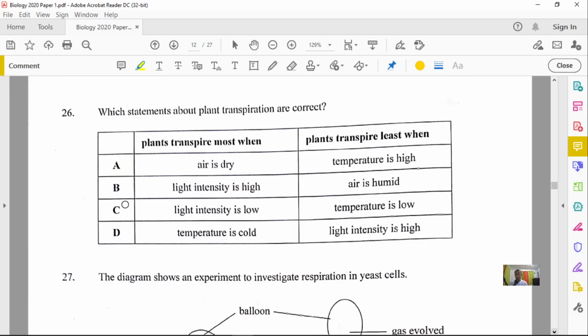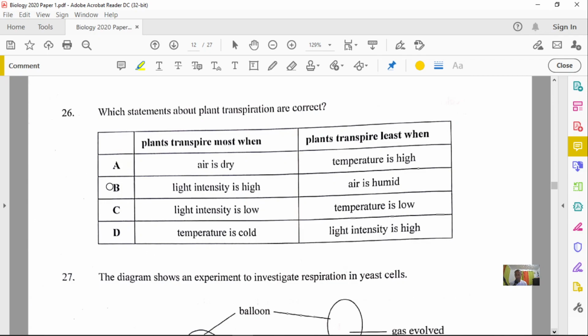Now, option C, light intensity is low. Definitely not correct, so there's no need to go any further to talk about low light. Low temperature is good for least transpiration. Absolutely. For option D, temperature is cold, transpire the most? No, absolutely not.